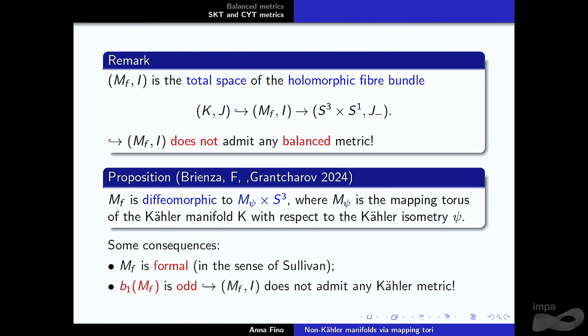Okay, what can we say about the manifold? The first thing that we can say is that the manifold is in fact a fibration over the Hopf surface, essentially with fiber a Kähler manifold. And from that, since you have a proper holomorphic map over a manifold which is non-Kähler, you can show, using Michelsohn's result, if you like, that it cannot admit any balanced metric. So again, we have SKT and non-balanced.